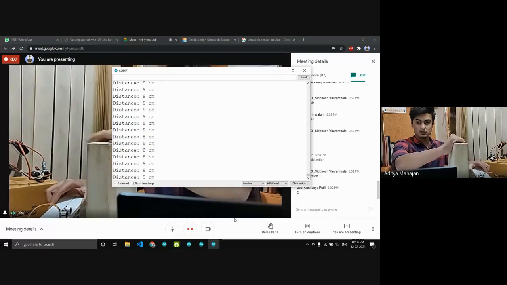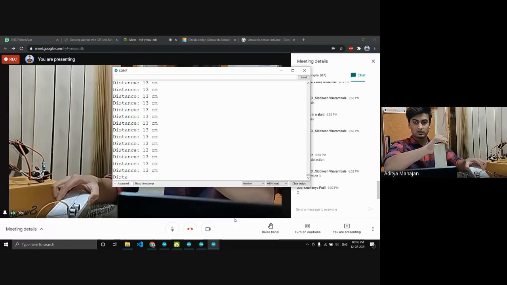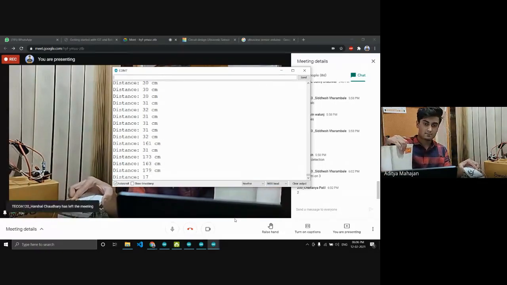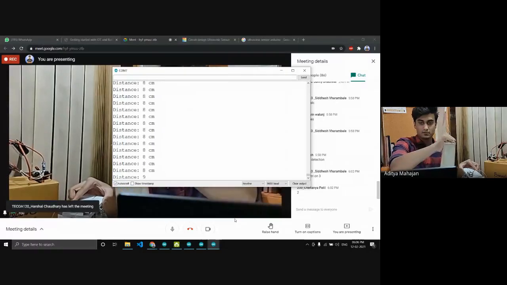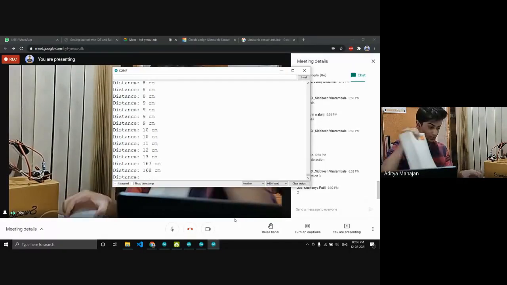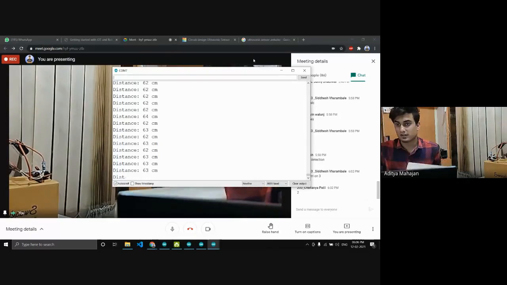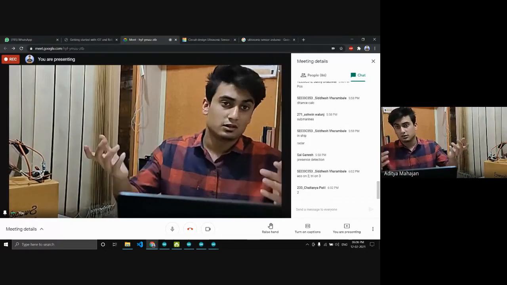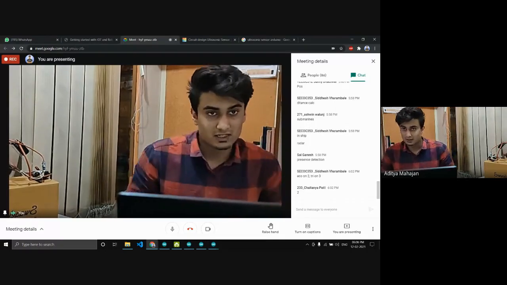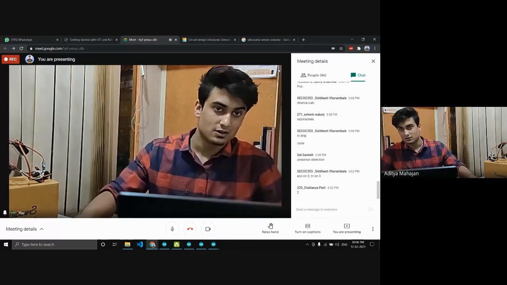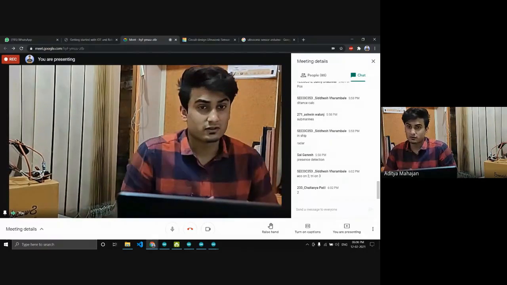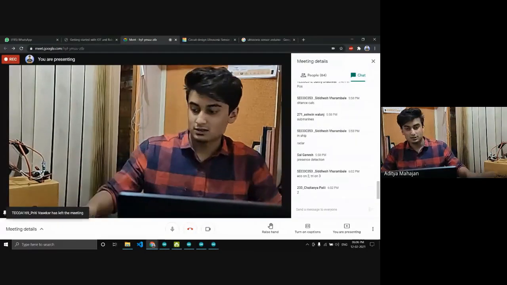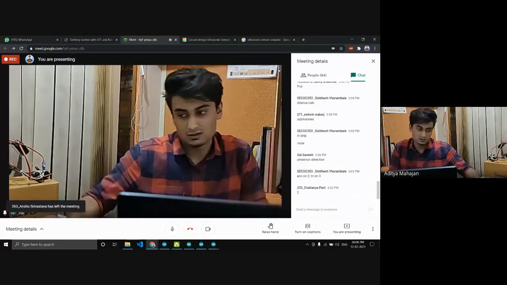So when I move the book farther apart, you guys realize how this can be used in an autonomous vehicle, for example, where you can attach a camera to your autonomous vehicle, use that camera feed to run a machine learning model, and use this ultrasonic sensor to detect an obstacle which is out of the view of the camera, like the side of the car or the back of the car, where the camera can't see. This sensor can be used to detect any obstacles.